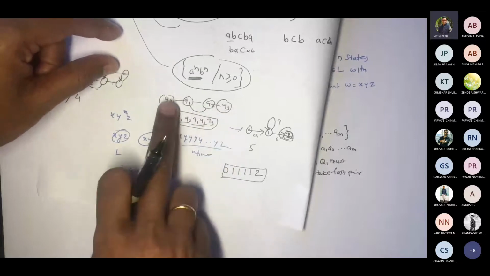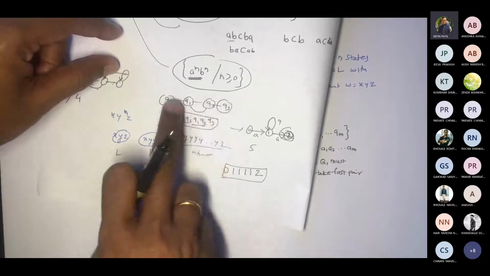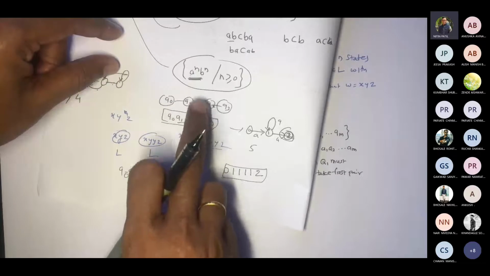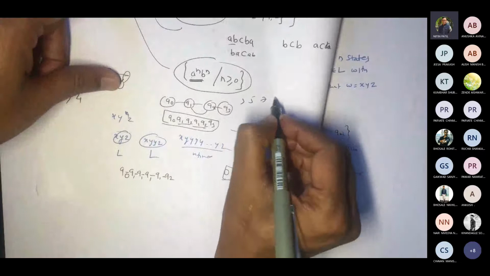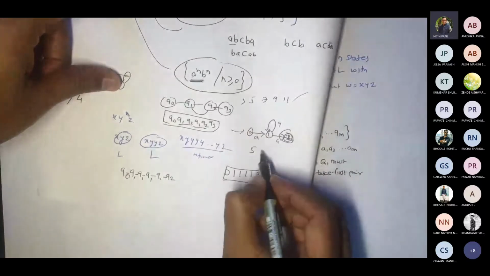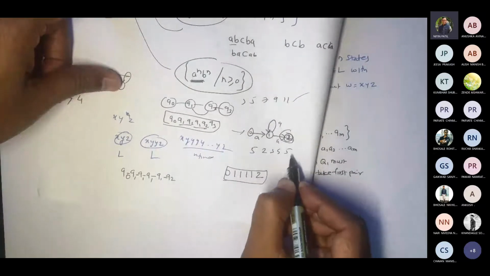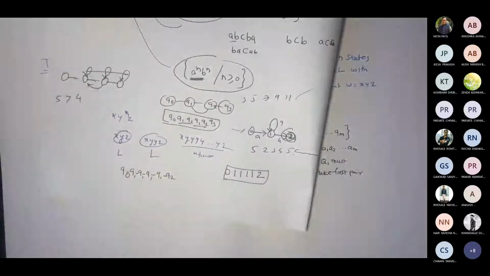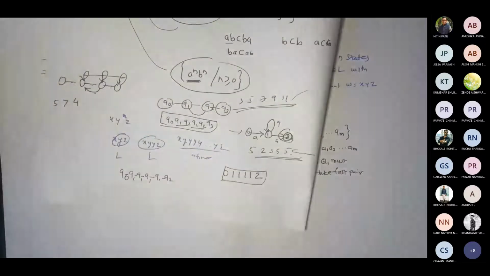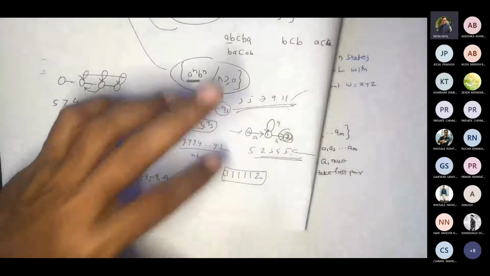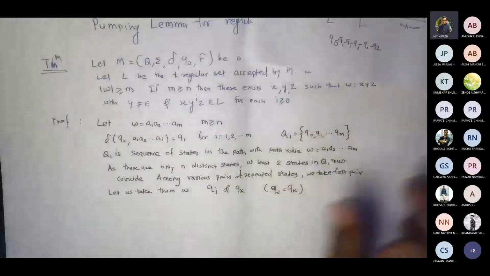1, 2, 3. 1, 2, 3, 4, 5. 1, 2, 3, 4, 5, 6, 7. So I can get the length to be 3, 5, 7, 9, 11, and so on. In this case, I would be getting 2, 3, 4, 5, and so on. So if you see, there is a consistency here with this case. There is some consistency in terms of the length varying. So that's what we are talking about.